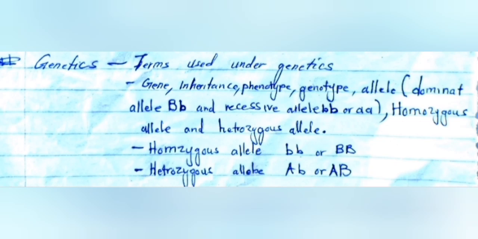For example, we can have A and B, where A is a capital letter and B is a small letter, or both can be capital letters but different letters, like A and B.